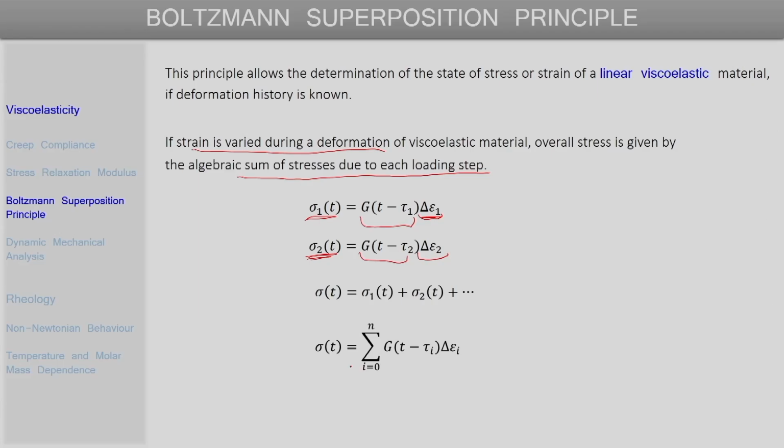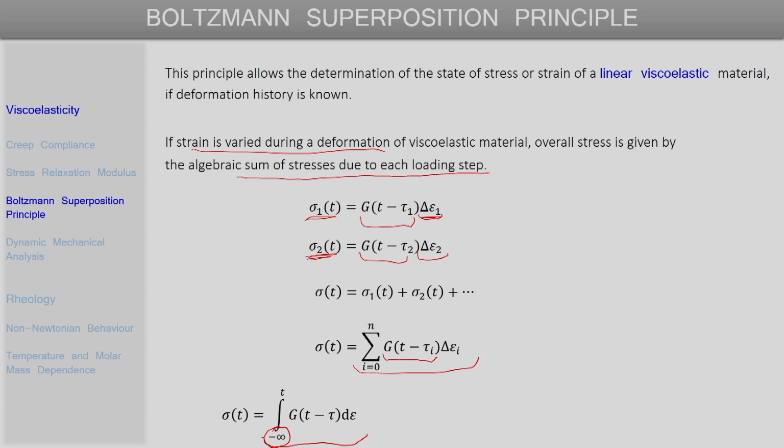That summation we can write like this, where again the stress relaxation modulus appears here. And again as in the previous case, if the deformation history is such that the strain is changing continuously, then instead of the summation, an integral can be used to describe the state of stress at any point of time t. That is given by this integral, where the lower limit in time is from minus infinity, to consider the entire possible deformation history again.